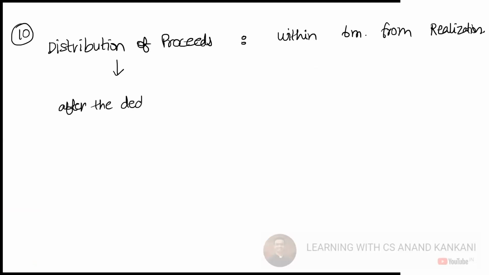the deduction of liquidation cost. So the liquidation cost will be recovered and then the payments will be made. And let's say the liquidation proceeding continues for more than 12 months, then the liquidator will also have to. So this I'll write at the end. And then at last, the final report will be submitted.